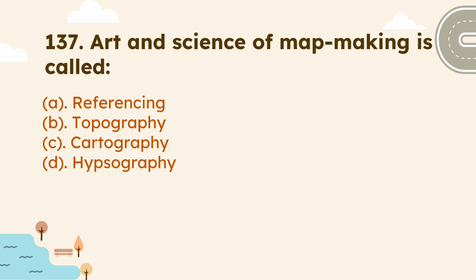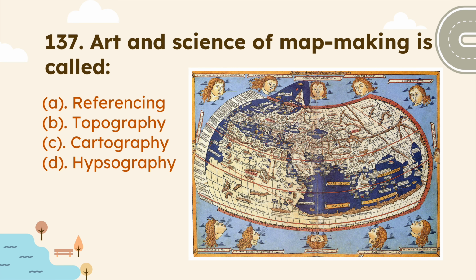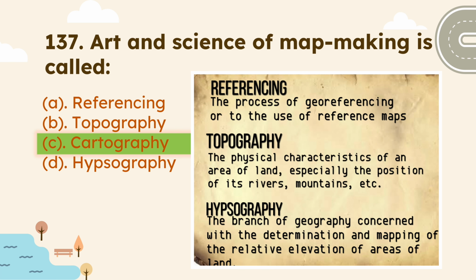Art and science of map making is called. So it is known as cartography. Therefore the correct answer is option C. On the screen you can see the definitions of all the other options given here. So just read them all.